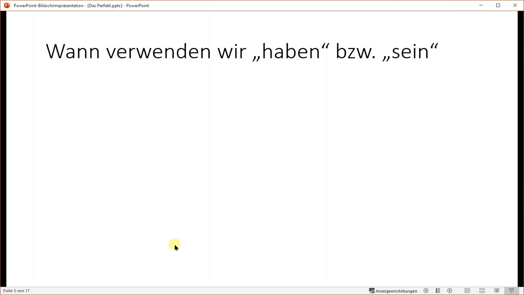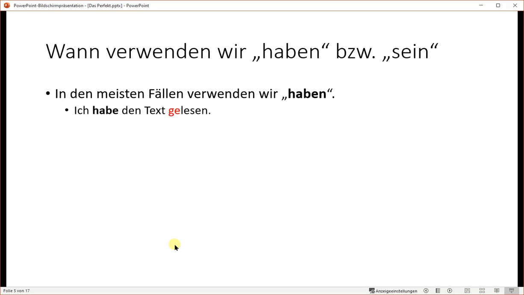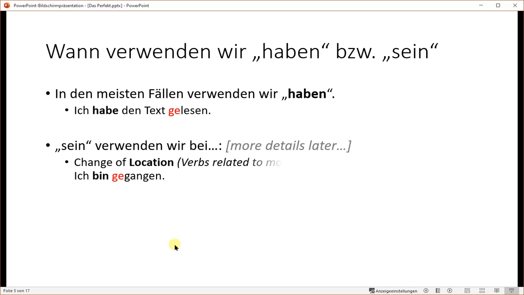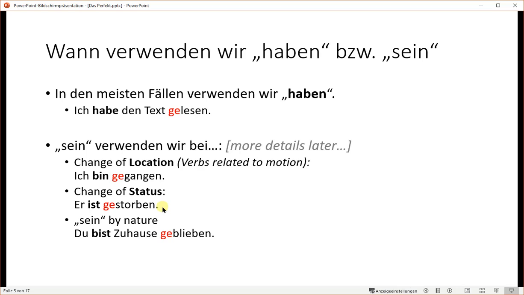When do we use haben, respectively sein? In most of the cases in the German language we use haben. Ich habe den Text gelesen. In certain cases we will use the Hilfsverb sein. For example, if there's a change of location, if the verbs are related to a motion: Ich bin gegangen. If there's a change of status: ist gestorben. And if sein is used anyway by nature in Partizip 2: du bist zu Hause geblieben.